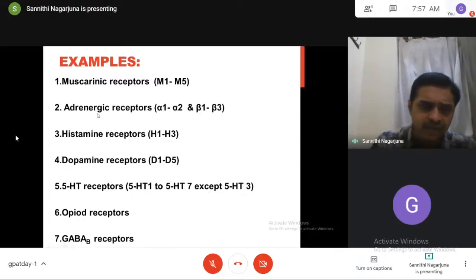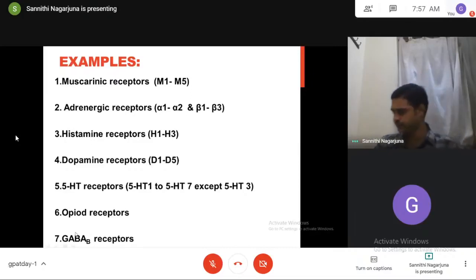So as per our earlier discussion, do you know what the ligands are for these receptors? If you have a paper, write it down. Muscarinic receptors and nicotinic receptors are both cholinergic receptors. So based upon the name, what will be the ligand for these receptors? Just one second, write it on your paper.